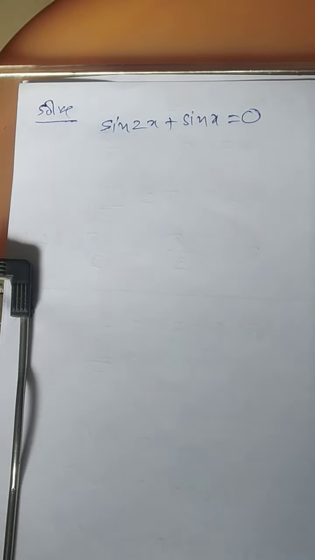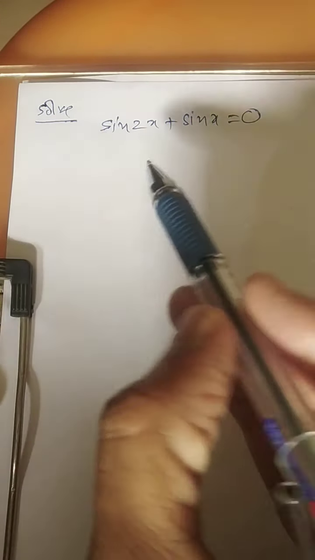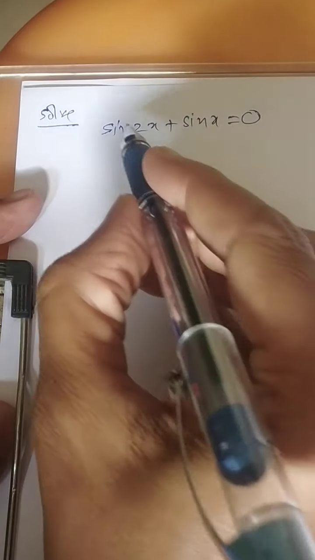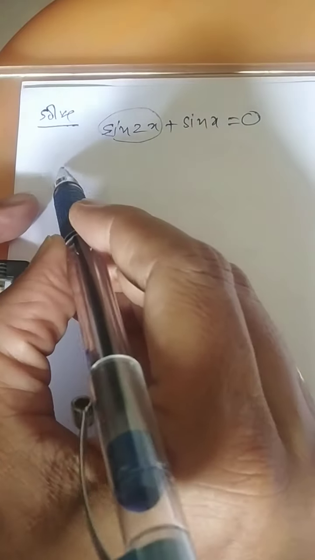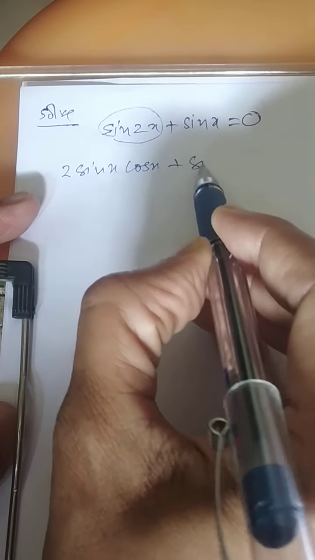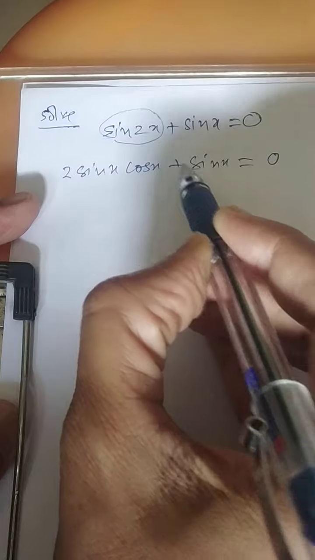Sin 2x plus sin x will be equal to 0. Now the question arises, how will you answer this question? Because their angles are different. But you have learned the half angle formula. So it can be written as 2 sin x cos x plus, over here, sin x will be equal to 0.